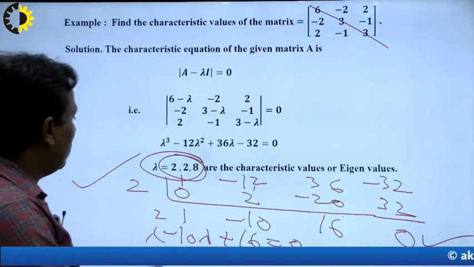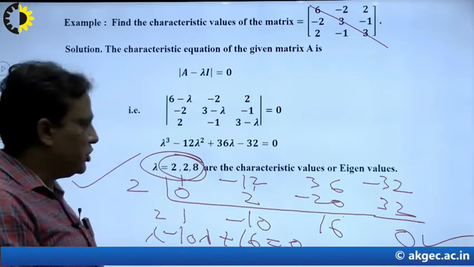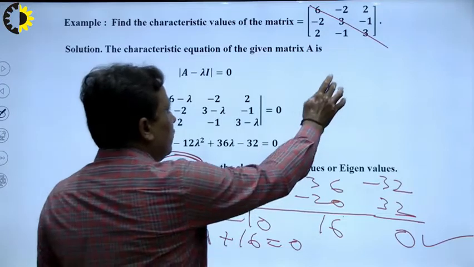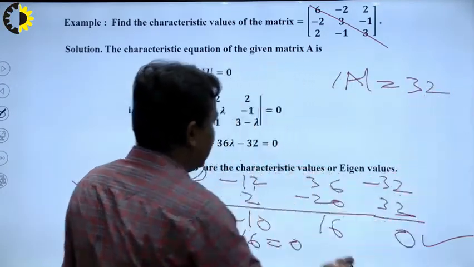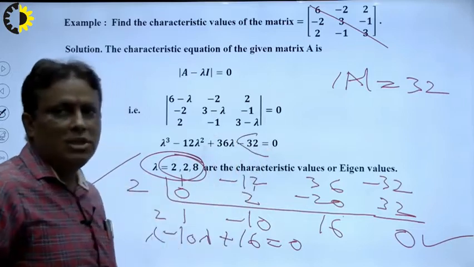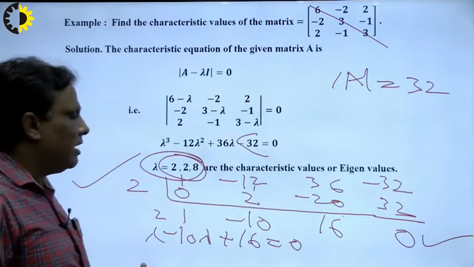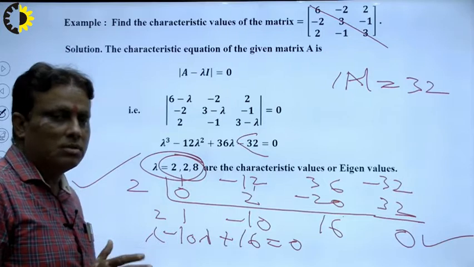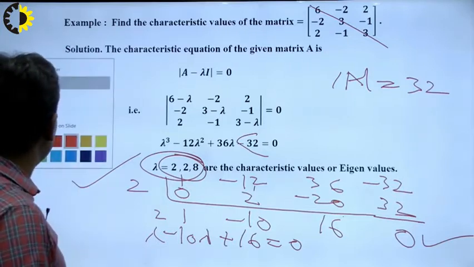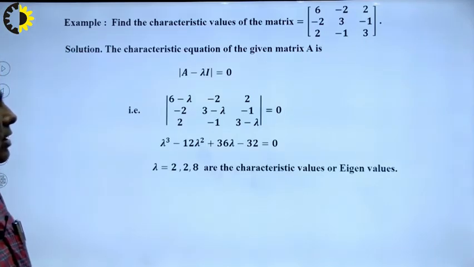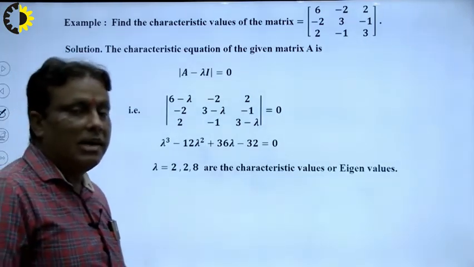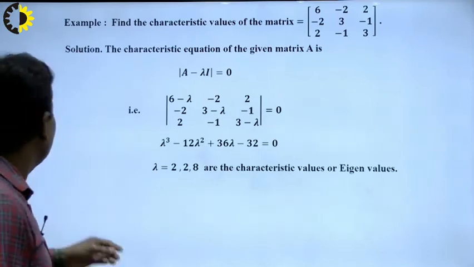The product of 2, 8 and 2 is 32, and the determinant of A here is also 32. I write here the determinant. So in this way we can check whether our result is 100% correct or not. So in this way students can obtain the eigenvalues or characteristic roots and latent roots of the equation.